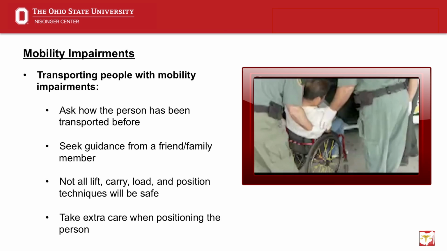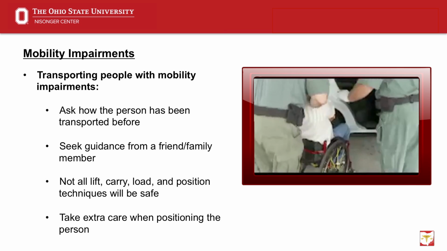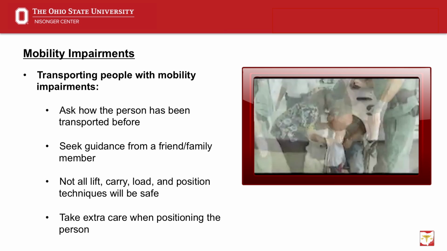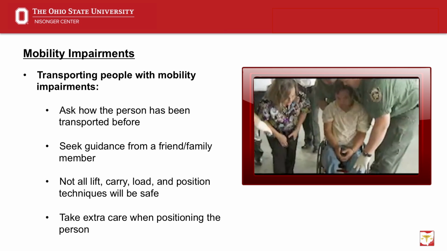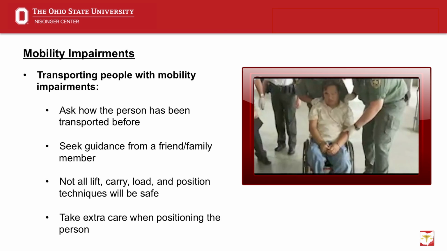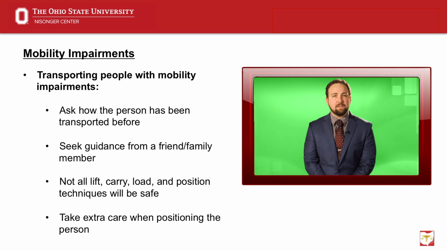Again, asking the person how they have been successfully transported in the past can save you valuable time and prevent any additional injury. Take extra care when moving, positioning, and securing people with physical disabilities. For example, people with conditions such as arthritis, osteoporosis, or cerebral palsy may need pillows, rolled towels, or other supports and padding to create a more comfortable position and reduce risk of further injuries.